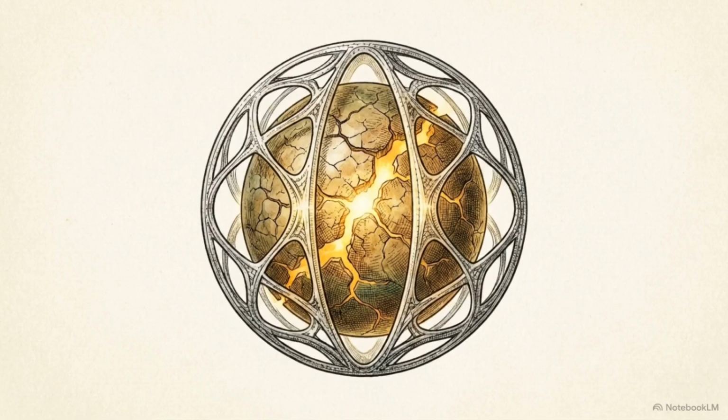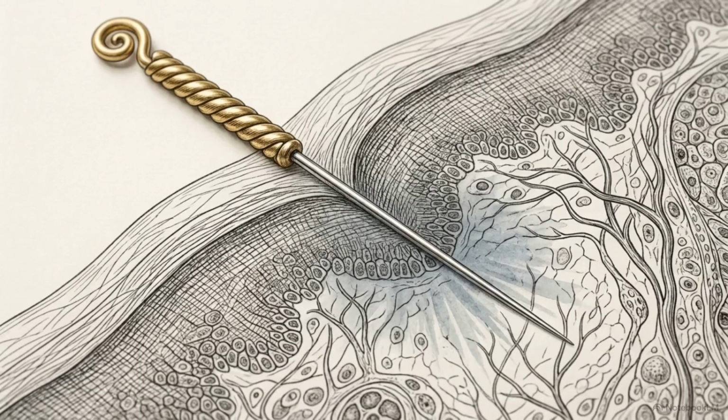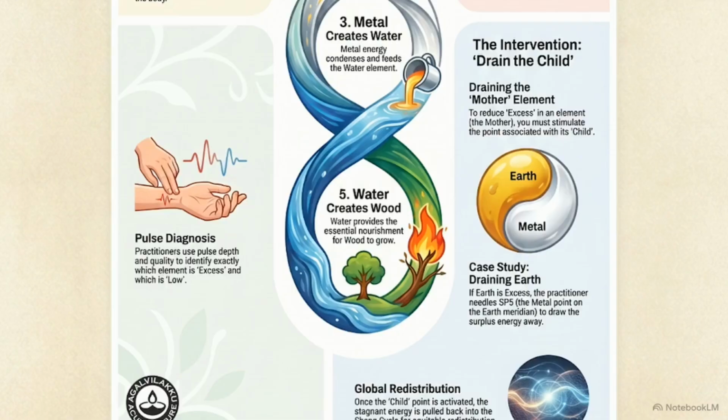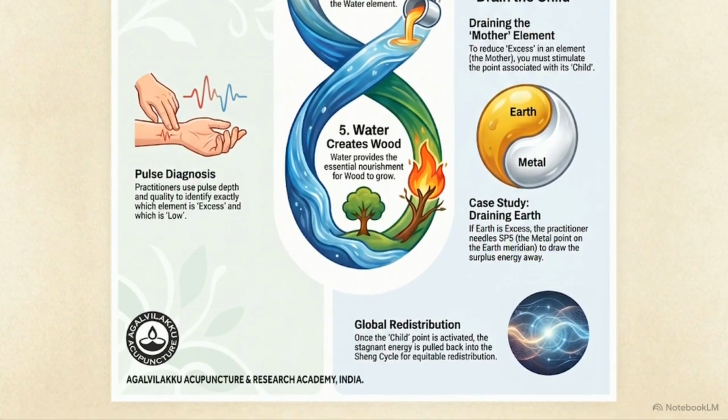Take a case where the earth element is hoarding a surplus of energy. To clear it, the practitioner needles SP5, the specific metal point located on the Earth meridian. Because metal is the child of Earth, activating this point acts as a pressure release valve, drawing the surplus energy away. This energy is not lost. Once pulled back into the Sheng cycle, it is rerouted through the network for equitable redistribution.